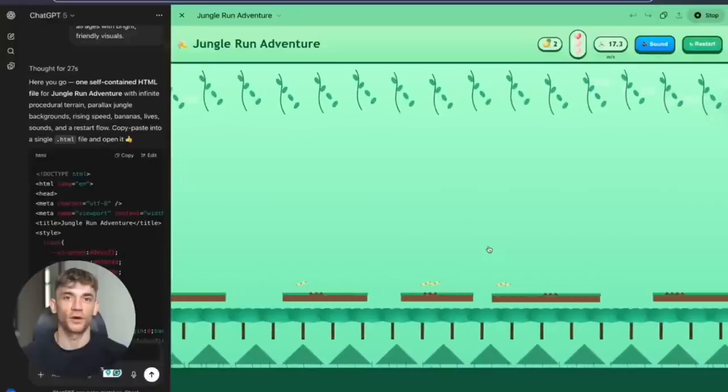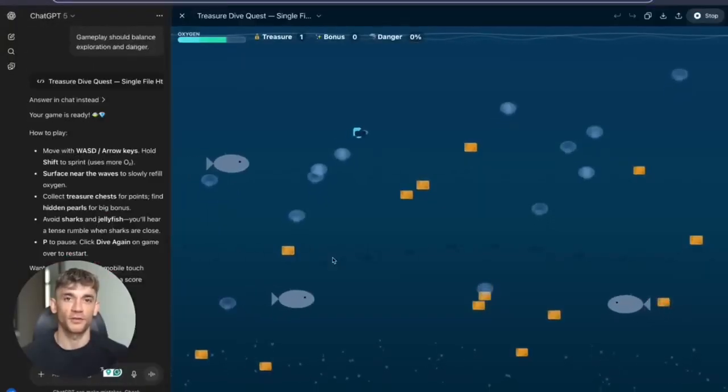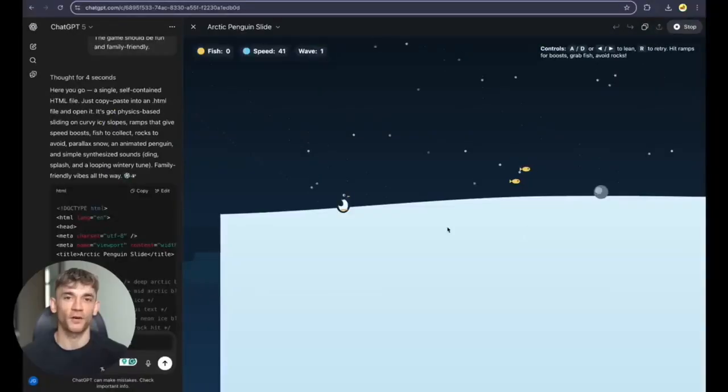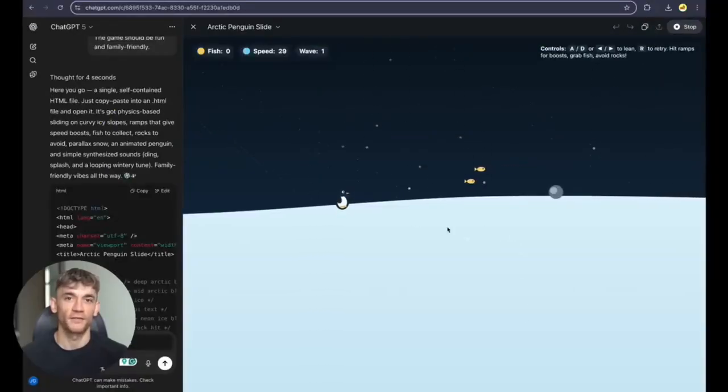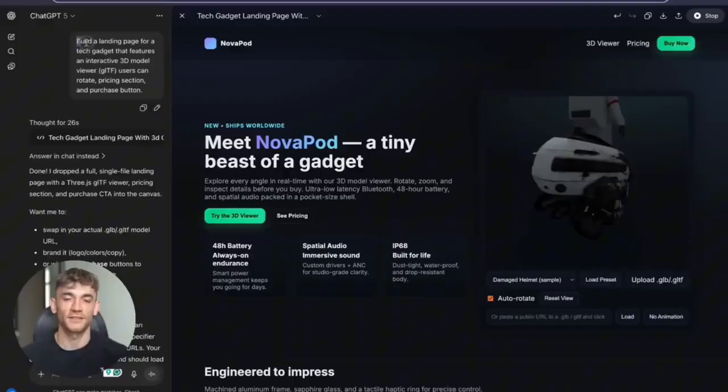New OpenAI GPT-5 Pro, worth $200 per month. Today, I'm going to show you something absolutely mind-blowing. OpenAI just dropped GPT-5 yesterday, and there's a pro version that costs $200 a month. But here's the crazy part. Even regular GPT-5 builds entire apps with one prompt. I tested it 7 different ways, and what happened next shocked me.